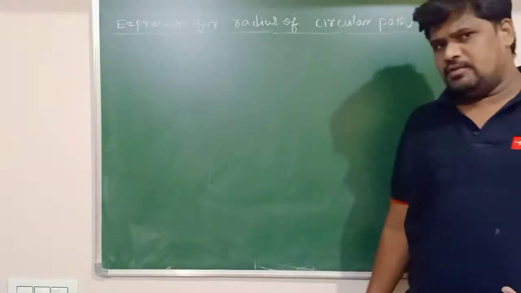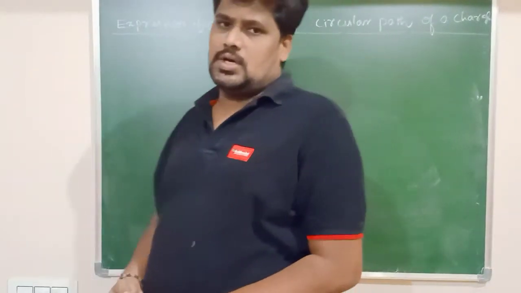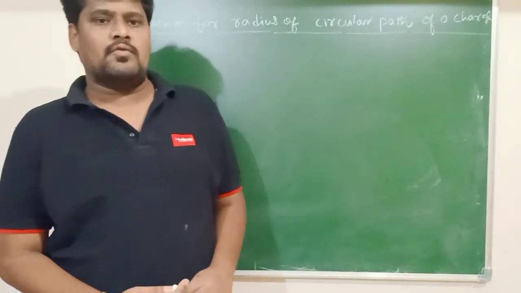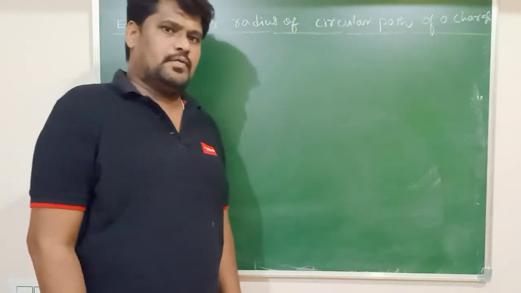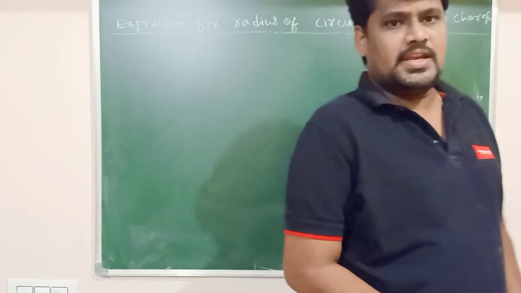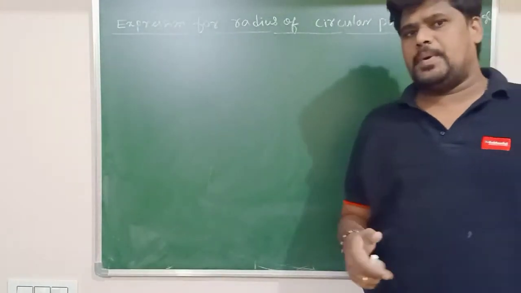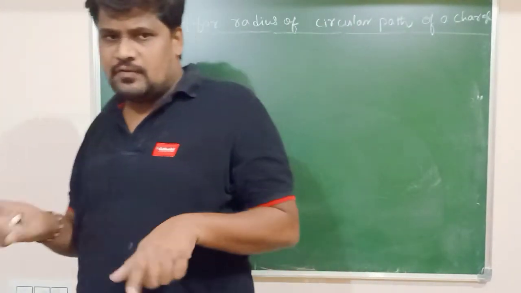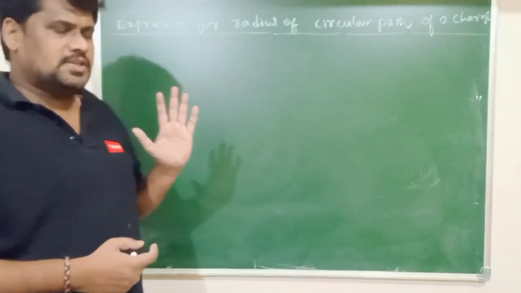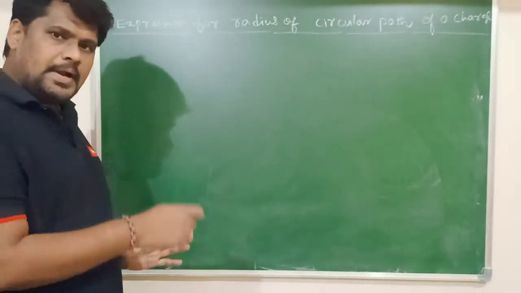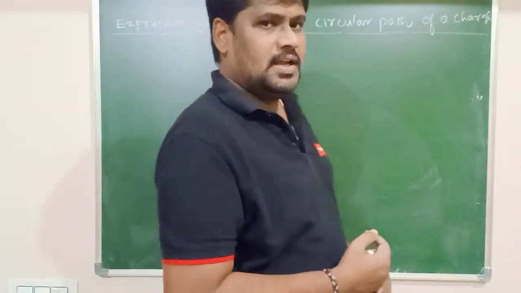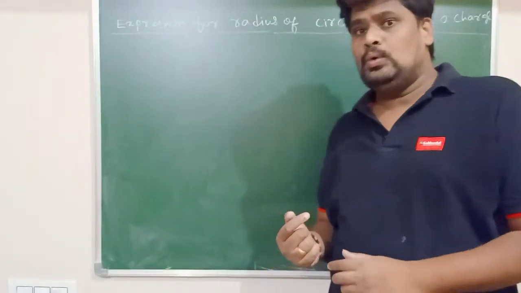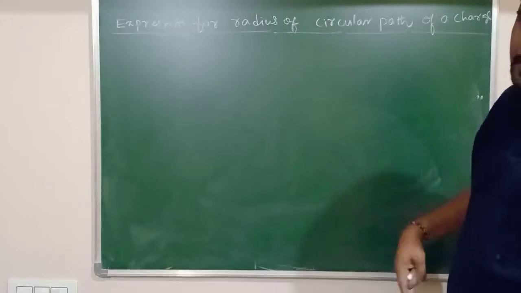In the previous session we discussed the nature of the path traced by a charged particle in a magnetic field, in which the charge is moving perpendicular to the direction of the magnetic field. If the charge is moving perpendicular to the direction of the magnetic field, then definitely the charge is going to trace a circular path.